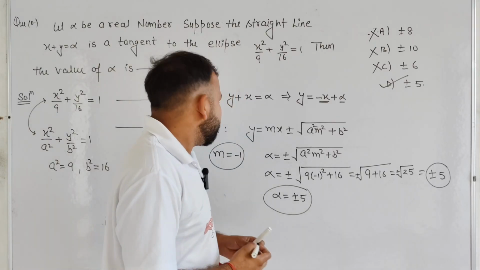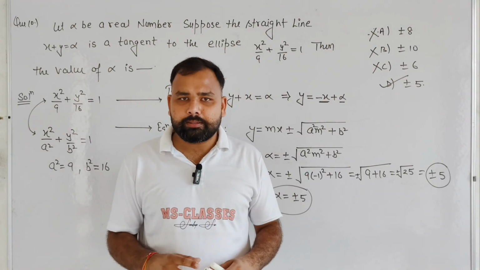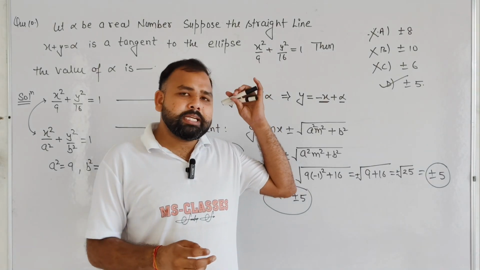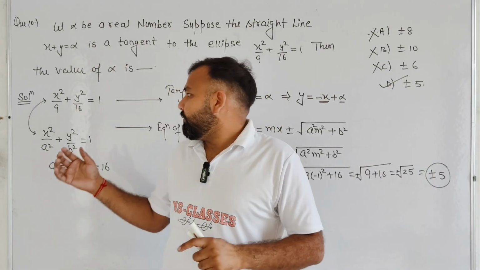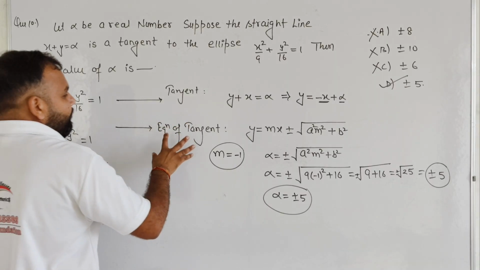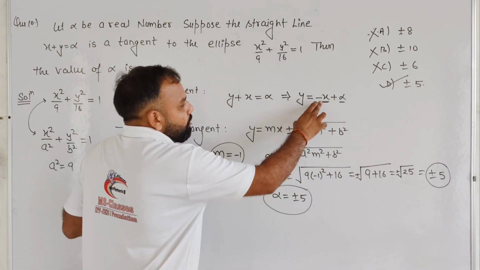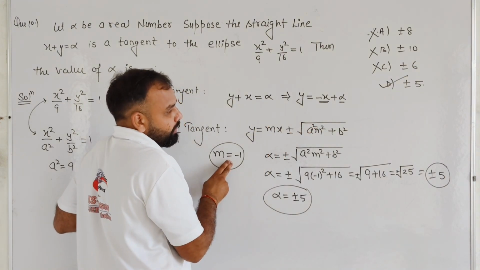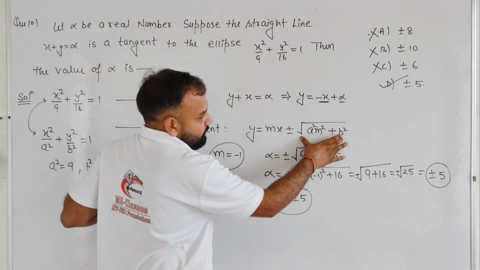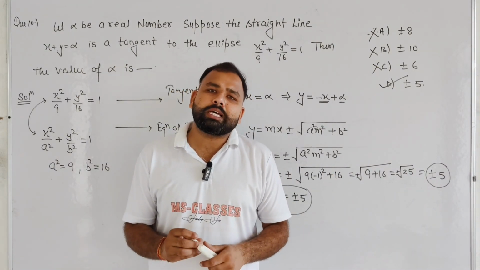Okay, student, this is a basic question which is all about curve and tangent. We know the formula for the equation of tangent, compared these things, found the slope, which is minus 1 over here, and alpha equals this one, and after putting it in, we got option D is correct, remaining options are incorrect.